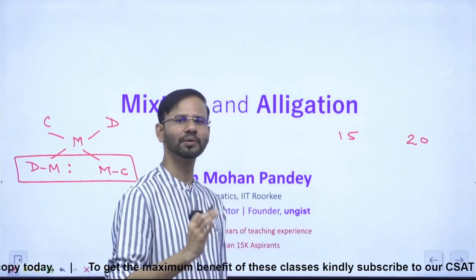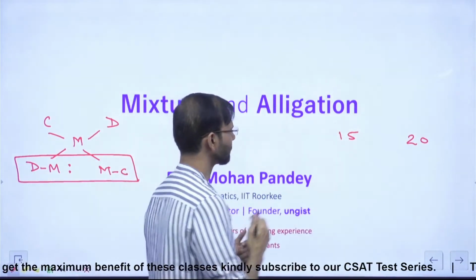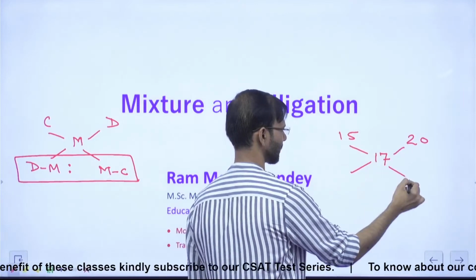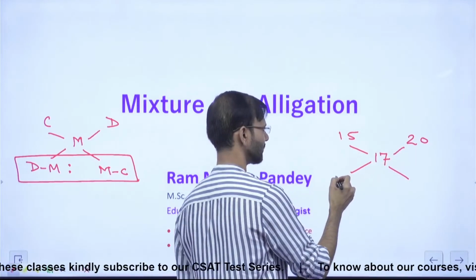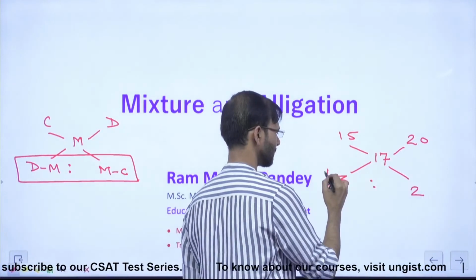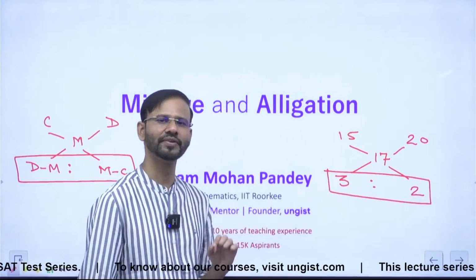And he wants a mixture worth 17 rupees per kg. At what ratio should they be mixed together? The difference is 3 and here the difference is 2, right? So they would be mixed in the ratio 3:2 to get a mixture worth 17 per kg.